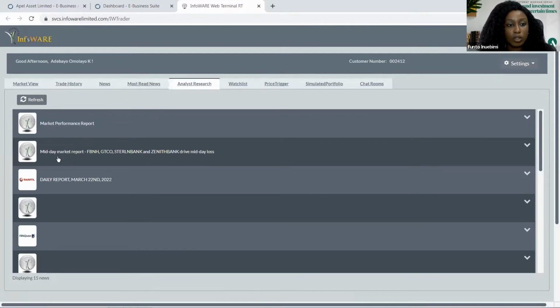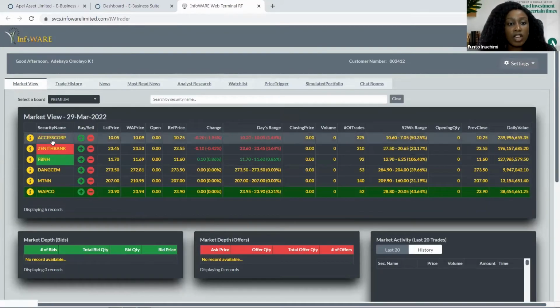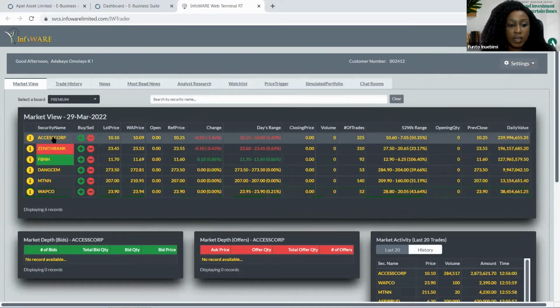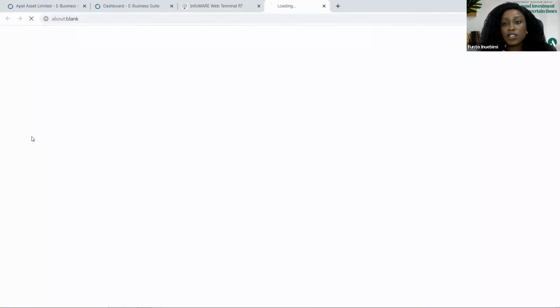We have the market reports. We have the mid market report. So you can always look at information here. Also, if it's information on the securities you wish to purchase, from here you can just pick, okay, yes, I want to pick this particular security and know the history and what has been going on, information currently about these securities. By clicking this Access, it's going to give you past information and historical record on Access. So that is coming up now, please hold on.